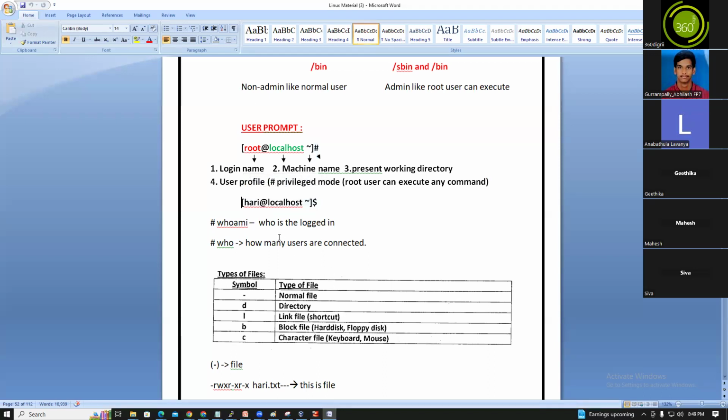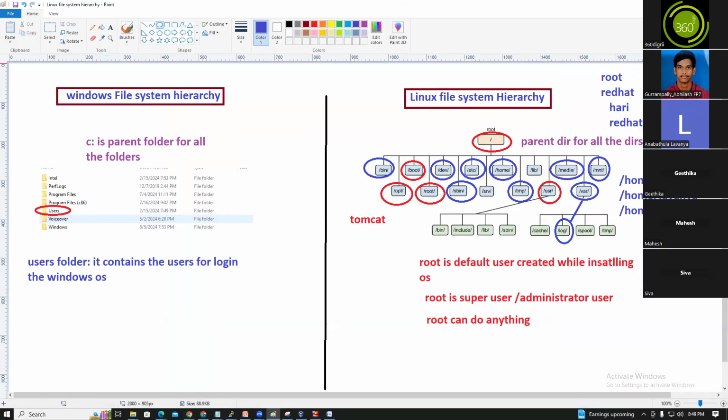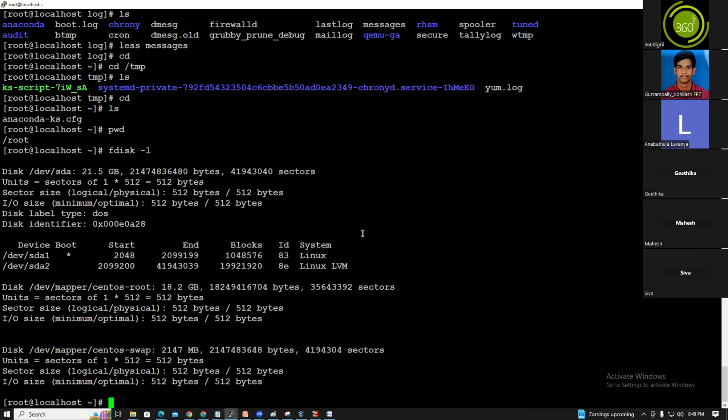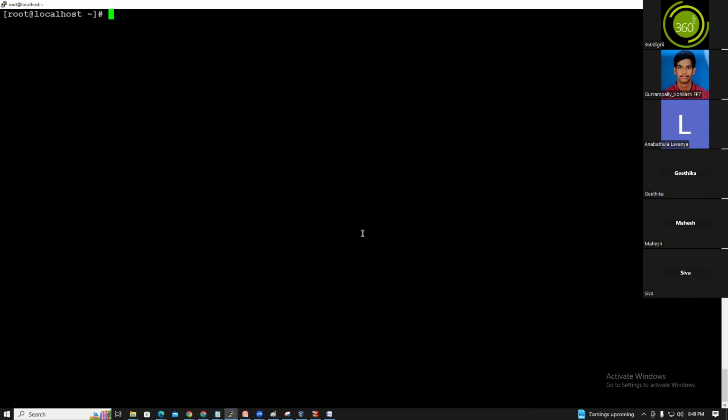So guys, the basic commands. Once you have logged into the server, you can execute pwd. The pwd command gives the present working directory. What is that? Present working directory. ls is nothing but a list of files and directories. Okay, there are no directories or files. Let's check.